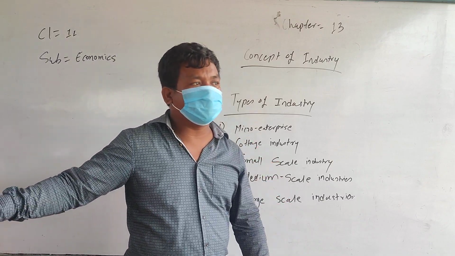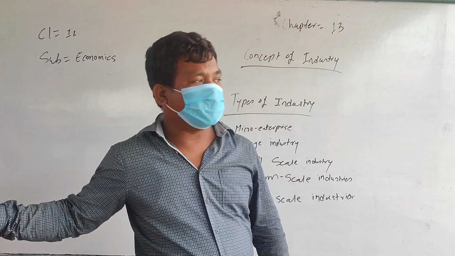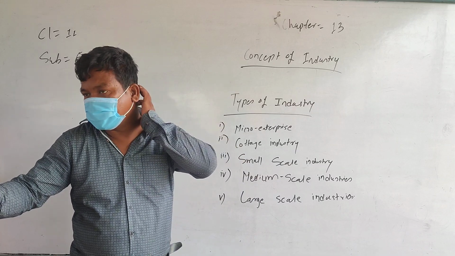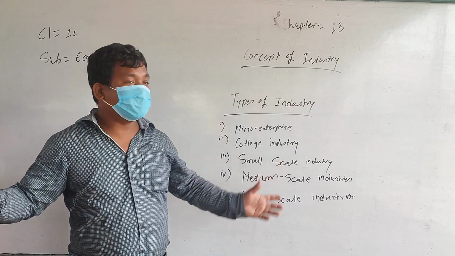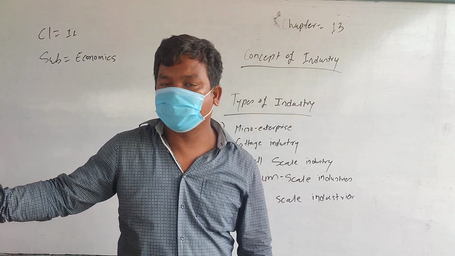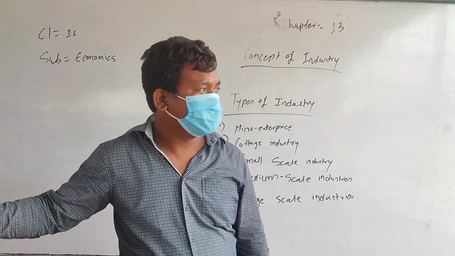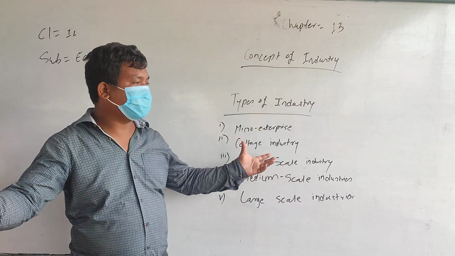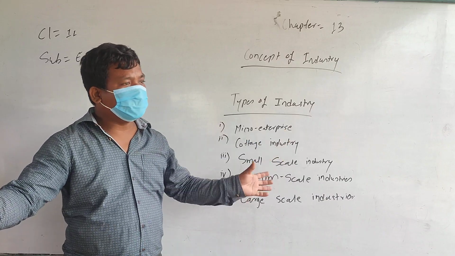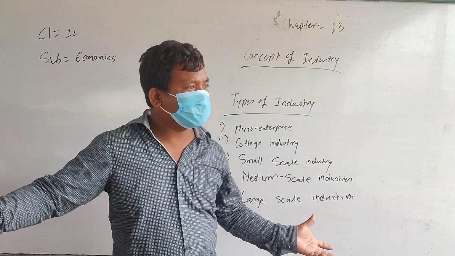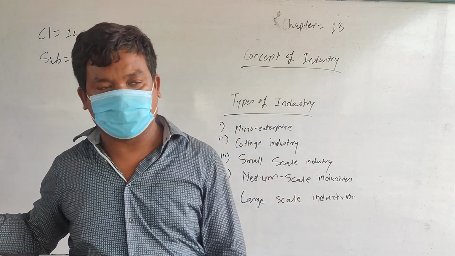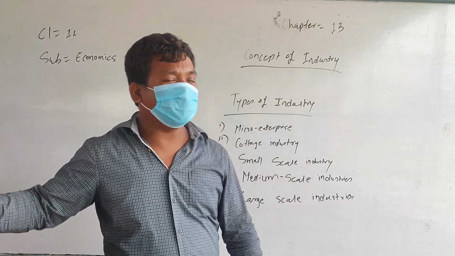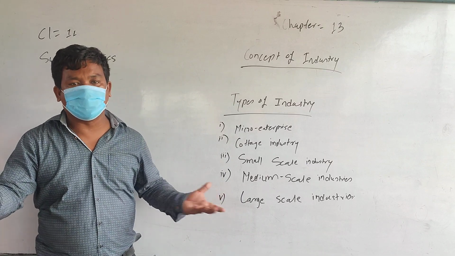Cottage industry means the type of industry which is related to our traditions, customs and culture. This cottage industry is usually found in our villages, especially in remote areas. People also work there, but this type of industry gives more focus to our traditional goods and services. They also manufacture goods using local raw materials.